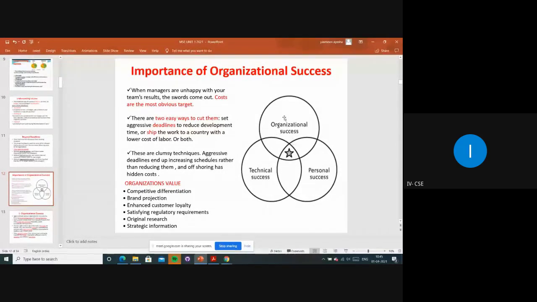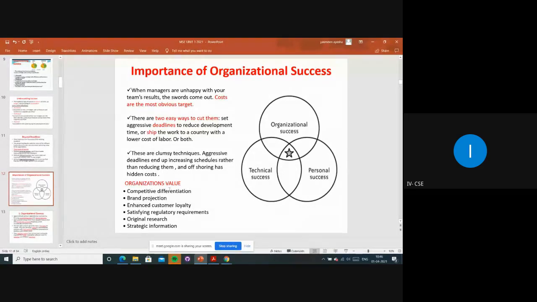Organizational success means we have to make the managers happy, and simultaneously the clients or stakeholders, right? We have to submit that project in time and the cost should be less. All these conditions have to be satisfied, then only we can say that organizational success will be there, right?